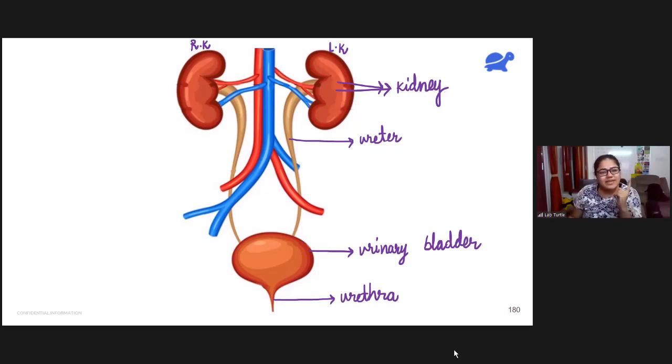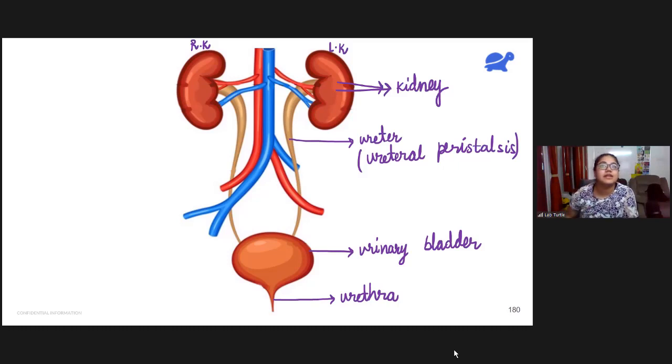Now, what was the name of the process with which food was moving in the alimentary canal? Do you remember? How was food moving in the... Peristalsis. Very good. Peristalsis movement. Yes. So in the same way, with the help of ureteral peristalsis, urine is moving in the ureter. How is urine moving in the ureter? Through ureteral peristalsis. What is peristalsis?